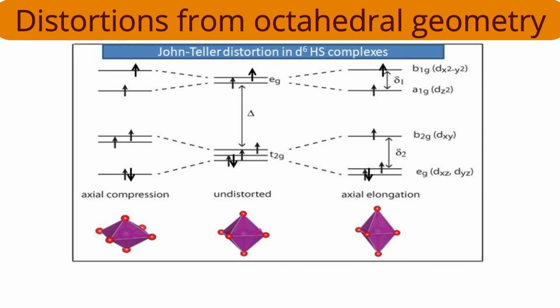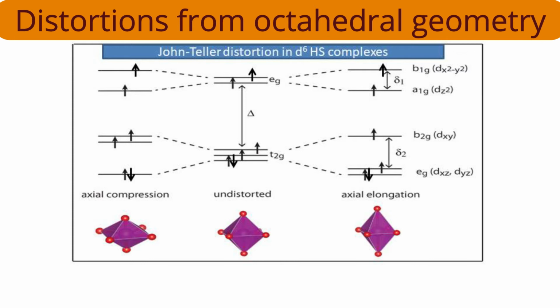Similarly, you will understand the eg orbitals. Two orbitals are there, dx square minus y square and dz square. Here our case of consideration is z in. So the orbital which is along the z axis, that's the dz square orbital, will experience an increase in energy by how much quantity? Half delta 1. What is delta 1? Delta 1 is the other splitting parameter I am considering. That's the splitting between the eg set. Half, because only one orbital is upside, one orbital is downside. So 50-50% increase and decrease will be there. The dz square orbital will increase by half delta 1.